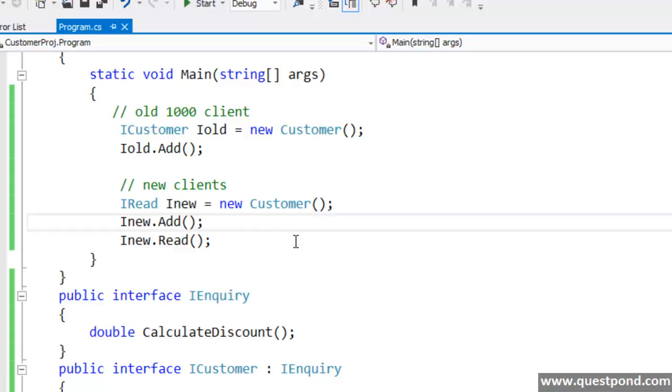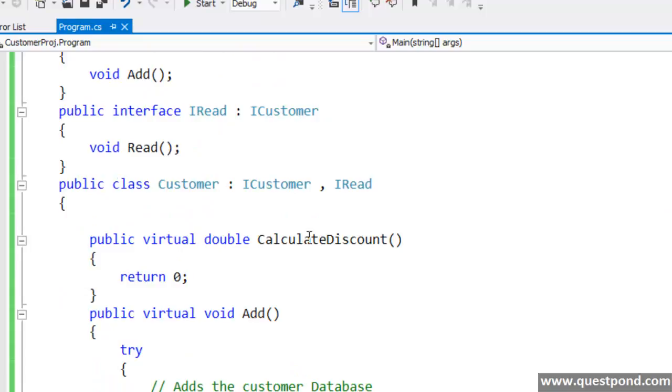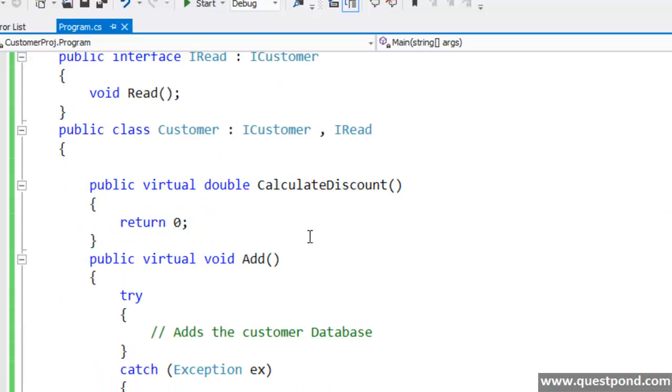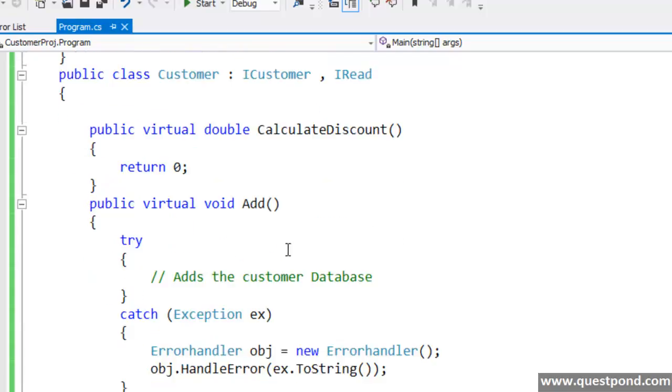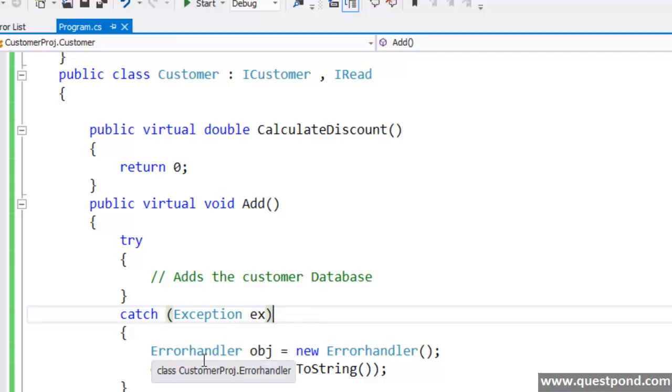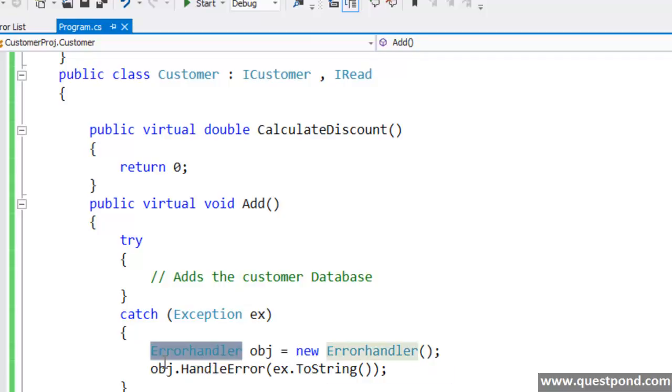So let's again continue with the same customer class, so that we have only one example, and in that one example we'll try to cover everything. Now if you remember, when we started with SRP, we talked about this error handler class, right? We said that the customer class was doing too much work, so we created this error handler class here, and this error handler class will be used to do error handling rather than the customer class doing it.